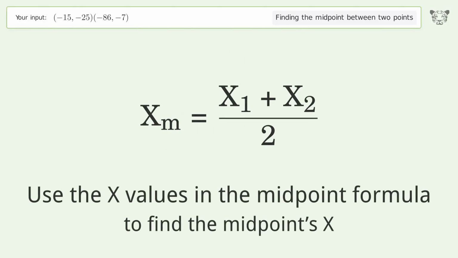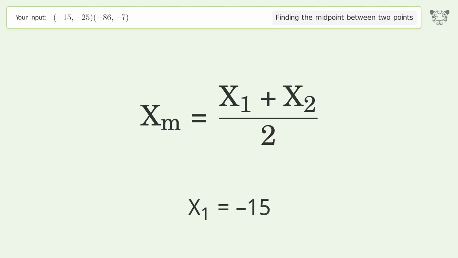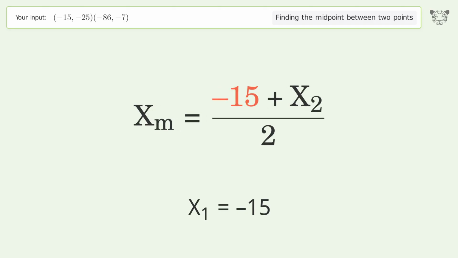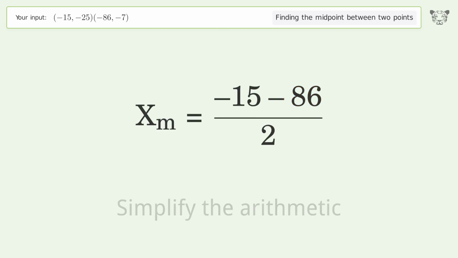Use the x values in the midpoint formula to find the midpoints x. x1 equals -15. x2 equals -86. Simplify the arithmetic.